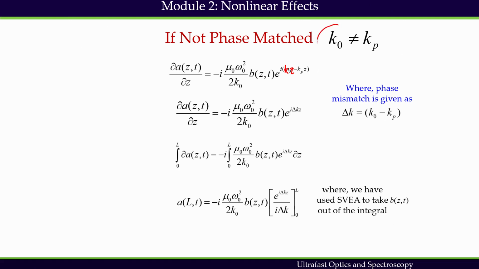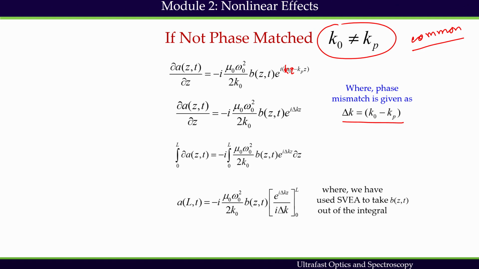If they are not equal, and that's very common when a pulse is propagating through the medium, it is hard to bring them in phase. That's why it is hard to get the condition K naught equals Kp fulfilled. So when they are not equal, we can write delta k as the difference K naught minus Kp, and this is a very common and general tendency.